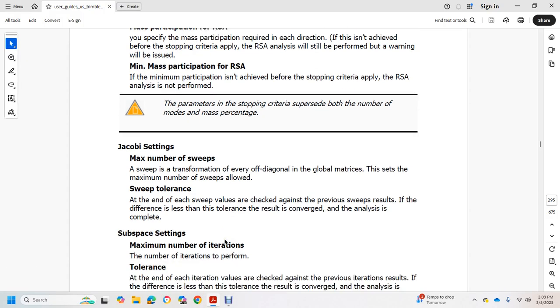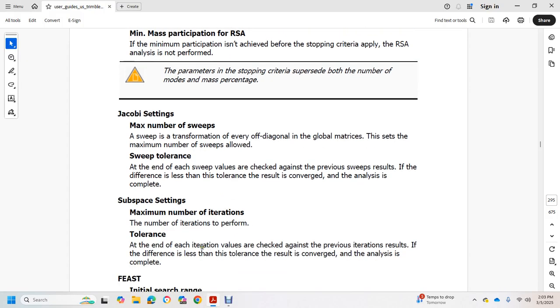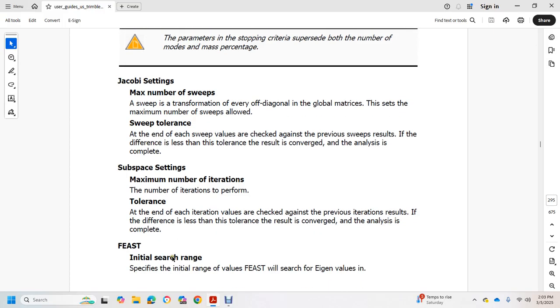Subspace settings, maximum number of iterations to perform. Tolerance: at the end of each iteration the value is checked against the previous iteration result. If the difference is less than the tolerance, the result has converged and the analysis is complete.